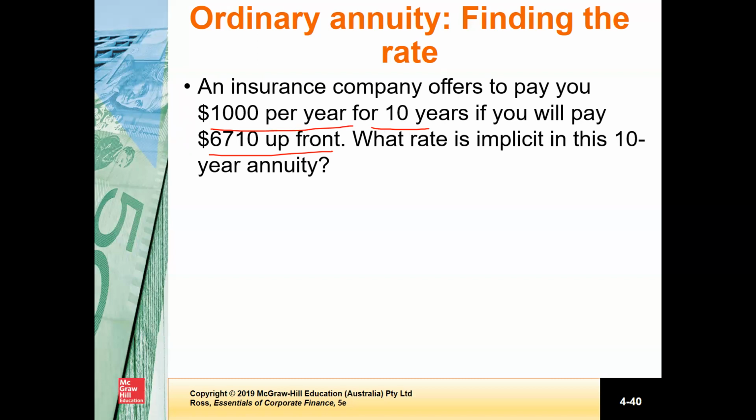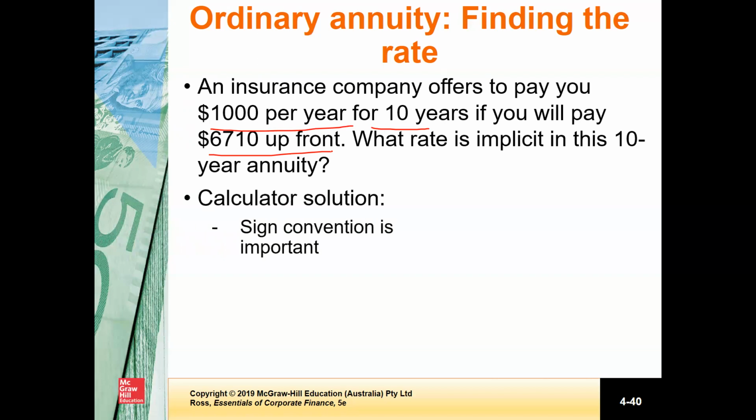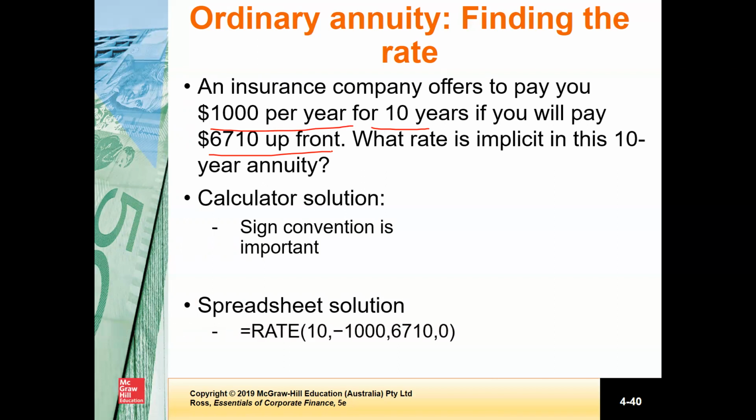You want to know, if you accept this offer, how much interest you are actually getting. We can solve this by rearranging the equation, solving for i, the interest rate. And this is how we can solve it using the Excel spreadsheet.